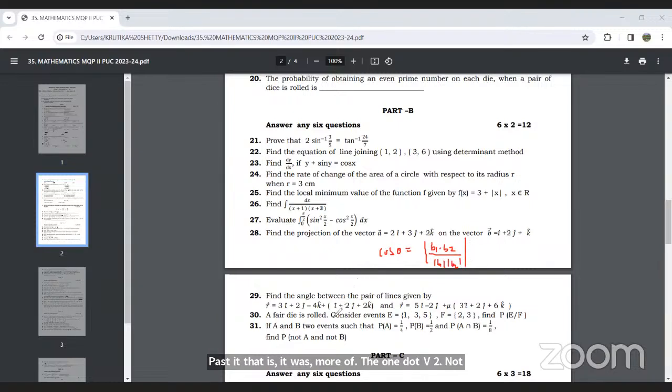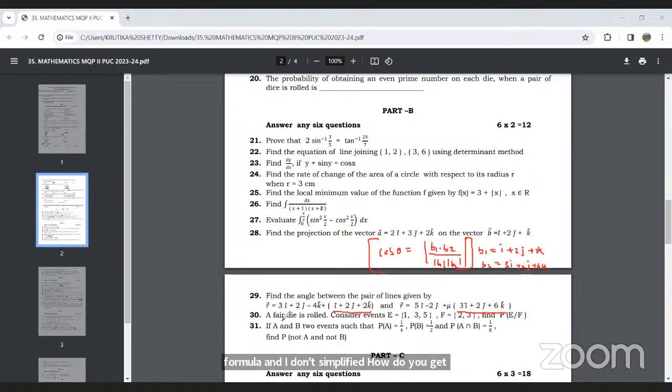This value is b1 and this value is b2. b1 is i plus 2j plus 2k, and b2 is 3i plus 2j plus 6k. Substitute in this formula and simplify it, and you will get the required answer.